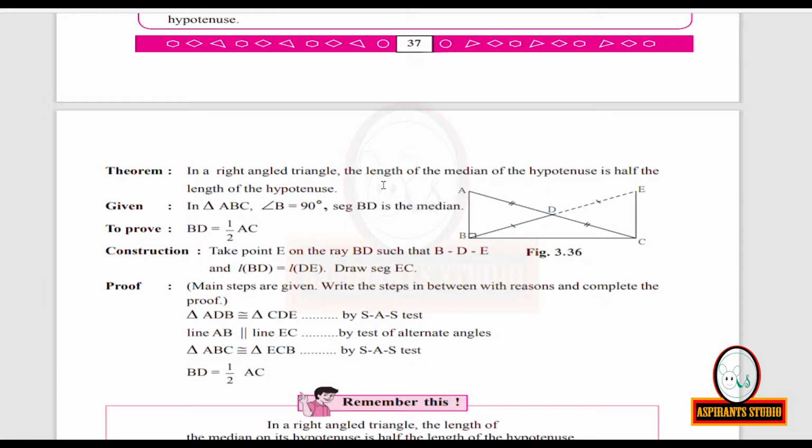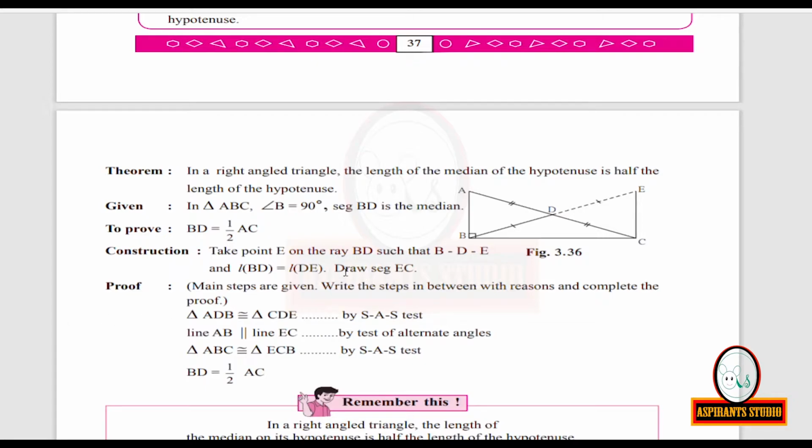The length of the median on the hypotenuse is half the length of the hypotenuse, we have to prove. So we have to prove BD is equal to half of AC. Here BD is the median, AC is the hypotenuse. So we have to prove BD is equal to half of AC.